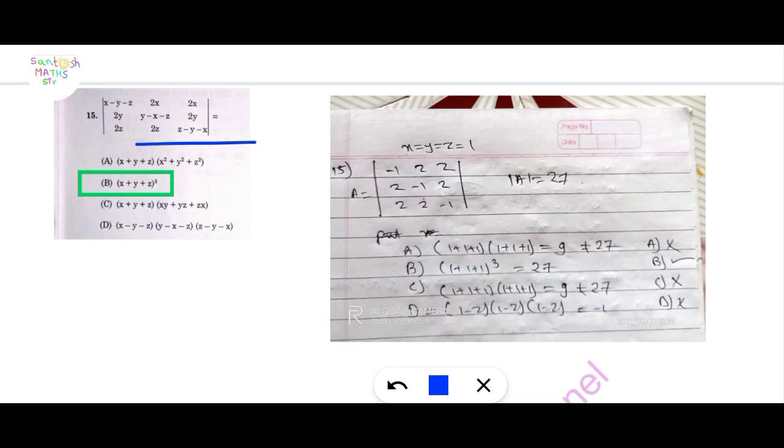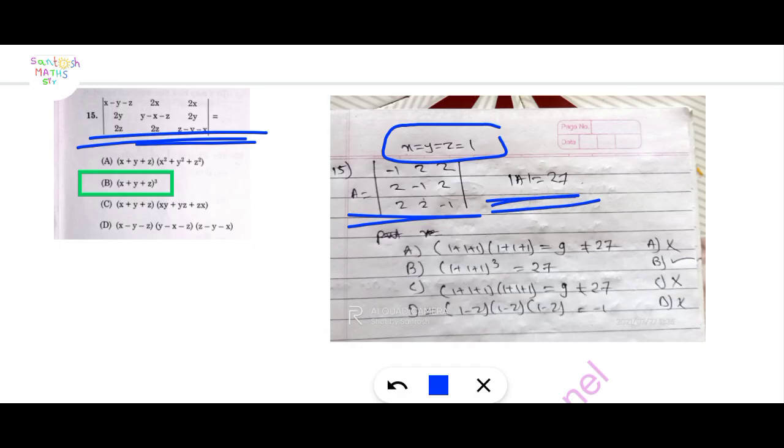Let us suppose x equal to y equal to z equal to 1 and put this value in the matrix. Here the matrix becomes minus 1, 2, 2; 2, minus 1, 2; 2, 2, minus 1, and find its determinant. We get 27.